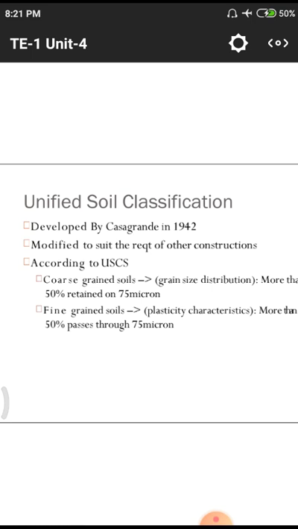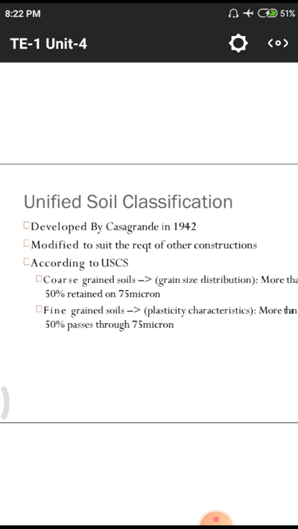Other constructions means we have different kinds of constructions: road construction, and normally building purposes, that means residential constructions, commercial constructions and bridge constructions. In construction itself we have a huge variation, so it is modified to suit the requirements of other constructions.